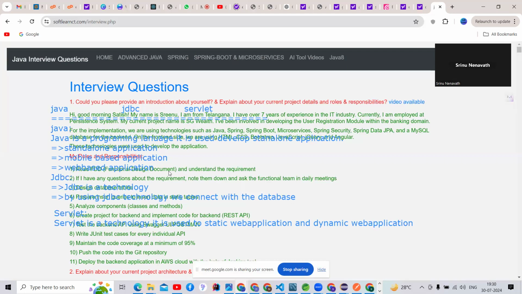Examples of static web applications. I required a few examples of static applications.